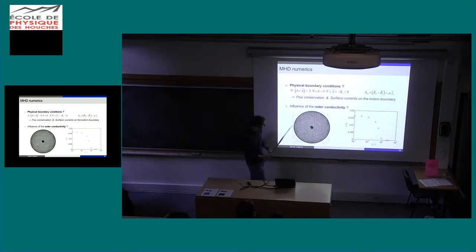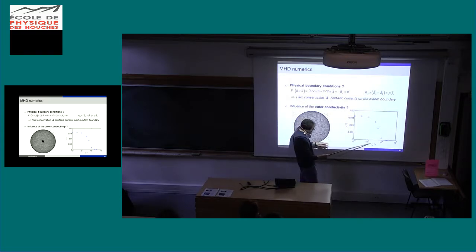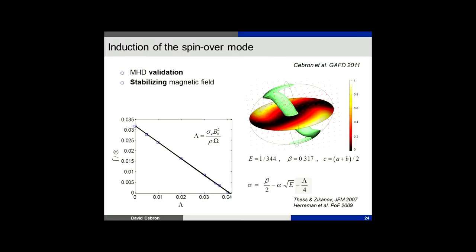So the mesh is the following. We have the fluid in this tiny ellipsoid, and this is the sphere where we only solve the magnetic field just to impose its propagation. And you see that if I vary the ratio between the conductivity of the exterior domain and the conductivity of the fluid, when the exterior domain is not really conducting, you have a saturation. So here we are asymptotic, and the conductivity of the outer domain does not change anymore. So we will work in this area.